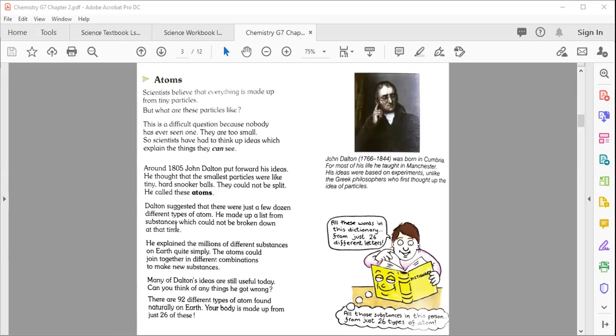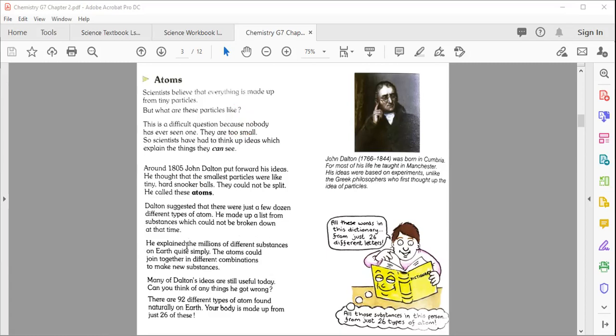According to Dalton, the atom, the smallest particle, is like a small snooker ball, and you can't split it any more. It is unable to divide. Listen carefully: he made up a list from substances which cannot be broken down.